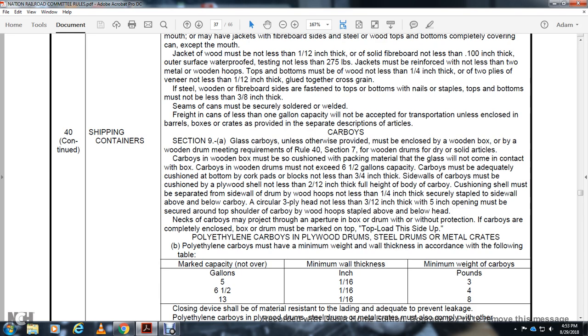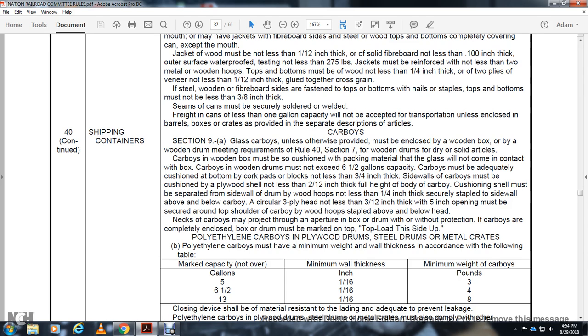For the carboys, wooden drums must not exceed 6.5 gallon capacity. Carboys must be adequately cushioned at the bottom with a cork pad, not less than 3/4 of an inch. The sidewall of the carboys must be cushioned, and plywood must not be less than 2.5 inches thick over the full height of the body of the carboy. The cushion shall be not